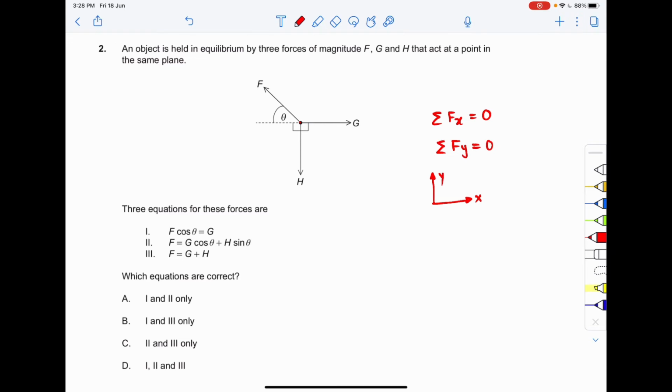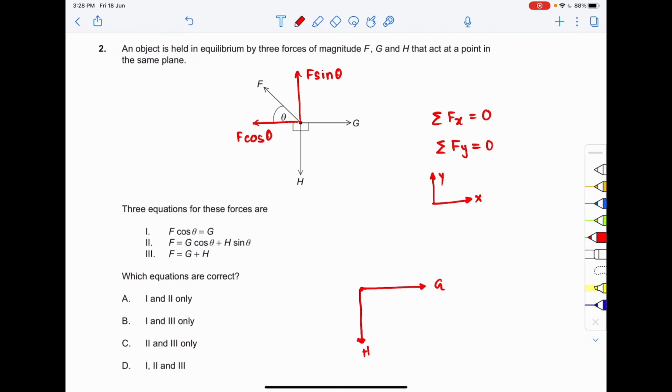If I make components of F, the component along the x axis is F cos theta, and the component along the y axis is F sin theta. So the net figure reduces to G in this direction and H in this direction.